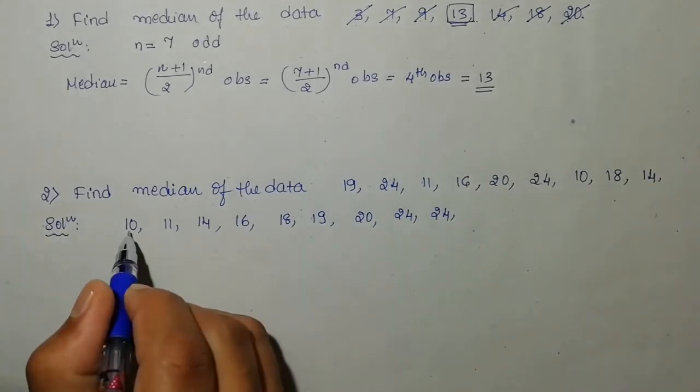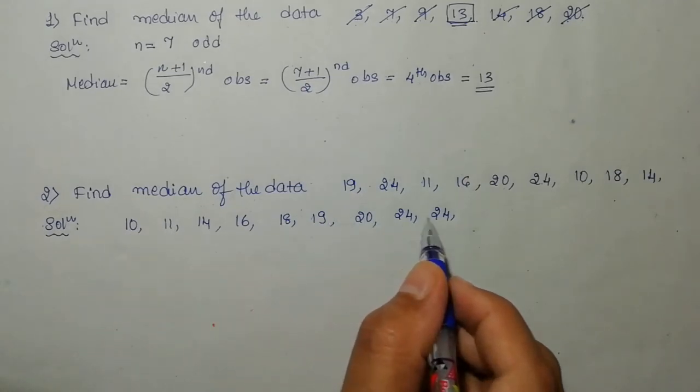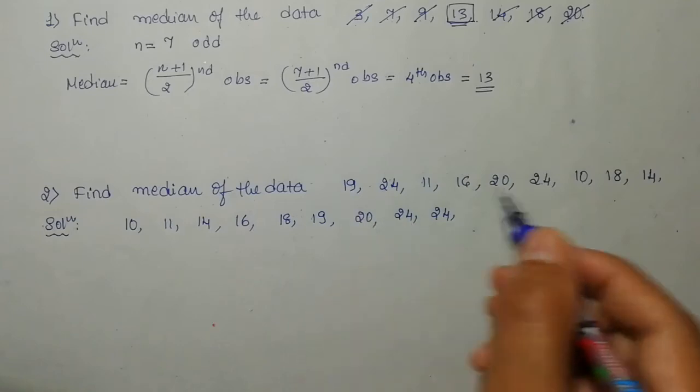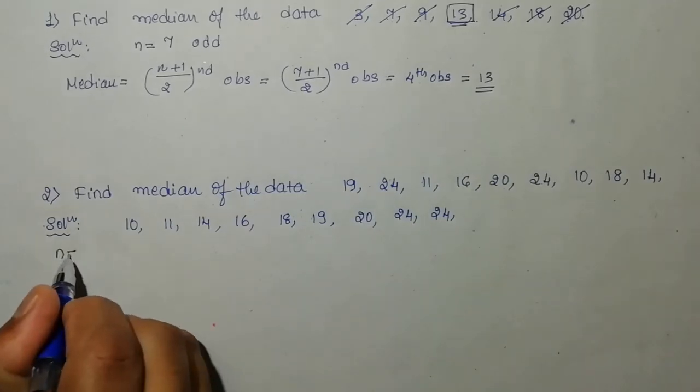Now if you count the total number of observations: 1 2 3 4 5 6 7 8 9. Here also 9 observations, so everything is okay. So now you can write n is equal to 9.